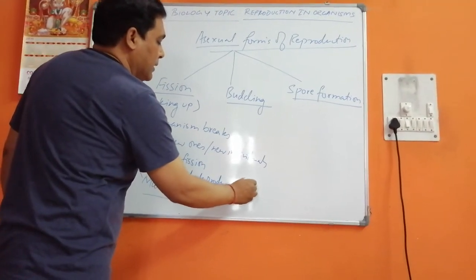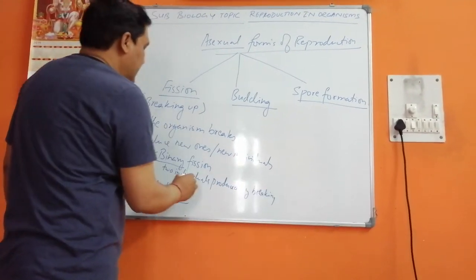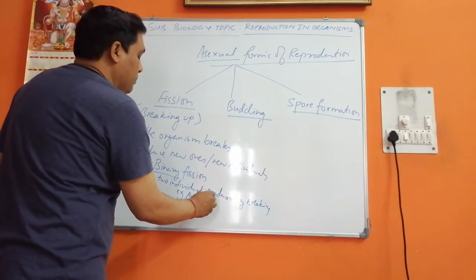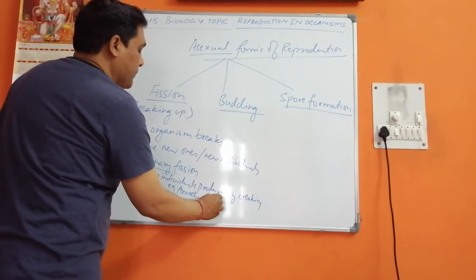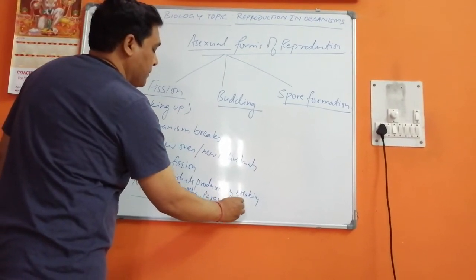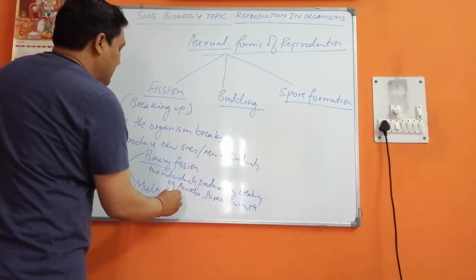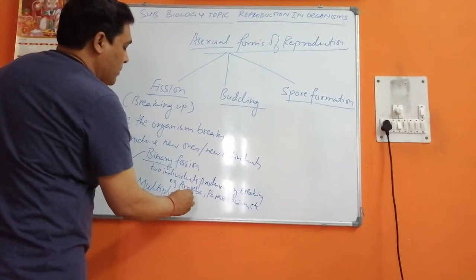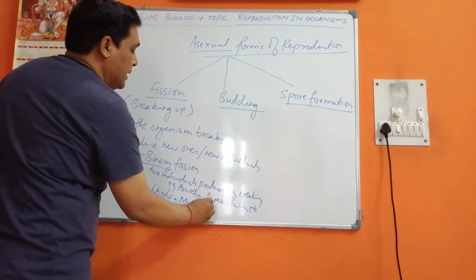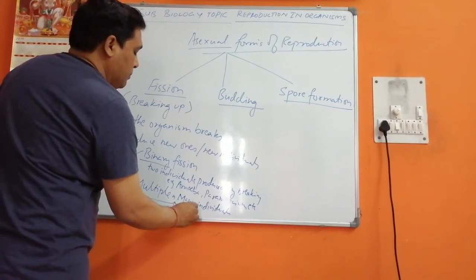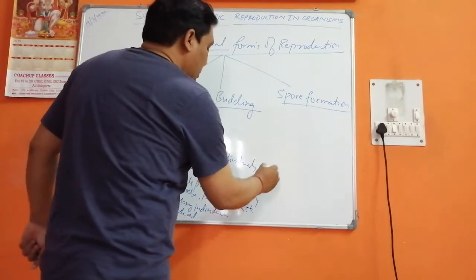By breaking. Takes place mostly. Example is amoeba, paramecium, etc. In multiple fission, many individuals are produced. When we talk about binary fission,